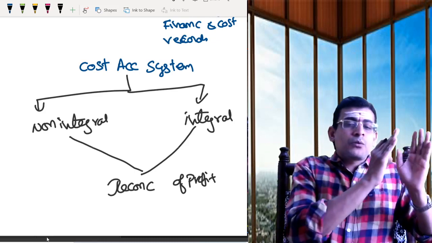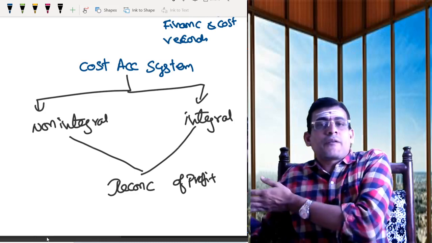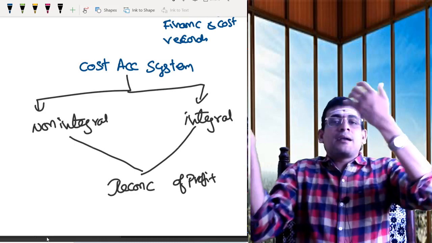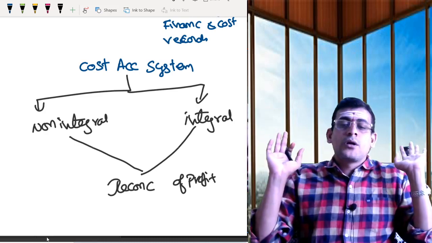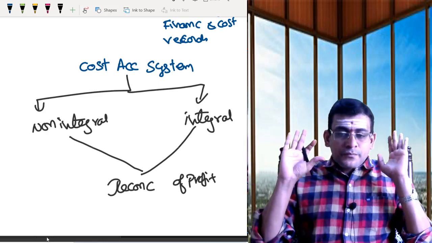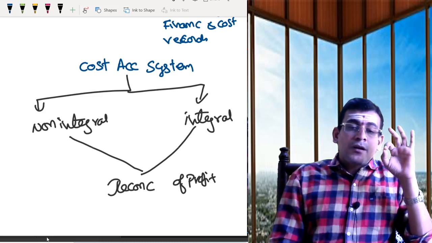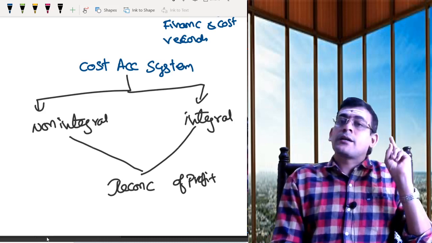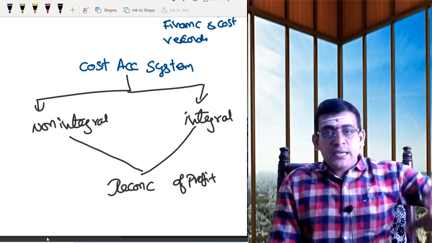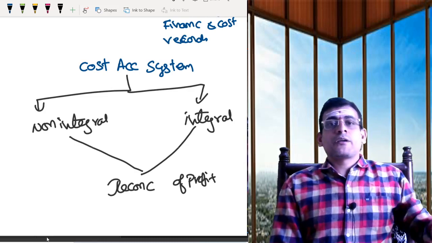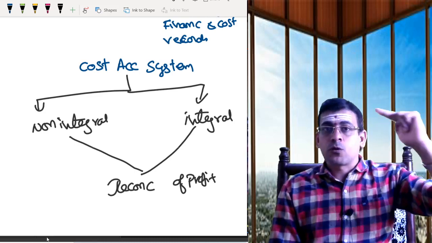I need to prepare the whole set of accounts I need to maintain, and then finally I should prepare my costing profit and loss account. So again, whenever you are having non-integral, I'm going back to the basics and explaining again what we discussed so far, so that we can proceed without any doubts in your mind.